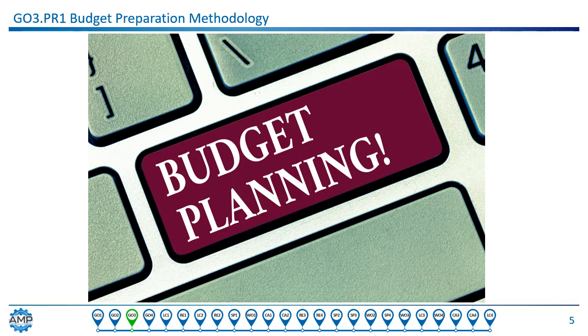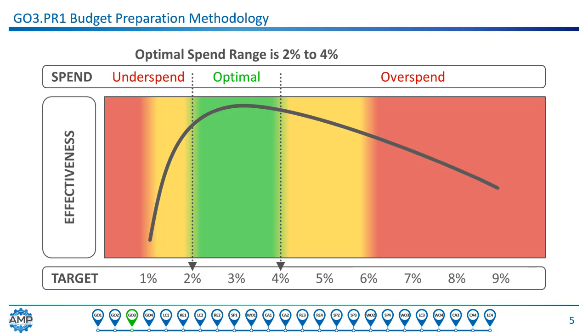First process in budget management is budget preparation. Budget preparation methodology establishes a process to prepare asset management budgets. But how can we know how to begin planning a budget if we don't know if spending on the inputs is high or low? Or what if we don't even know the spend categories for asset management? The AMP has to contain a process that allows identification of asset management-related line items. We have to have a goal based on best practice.